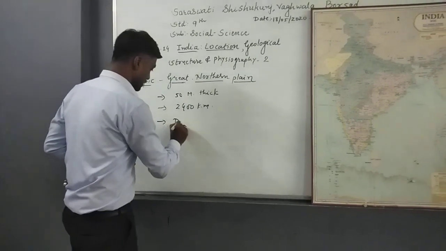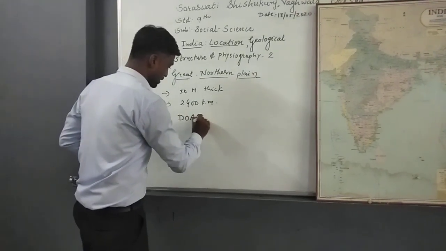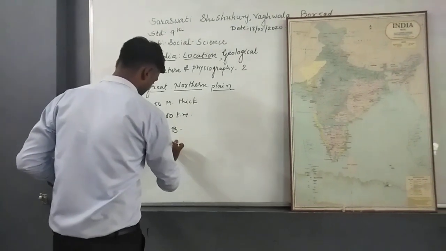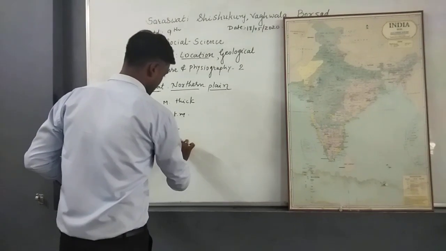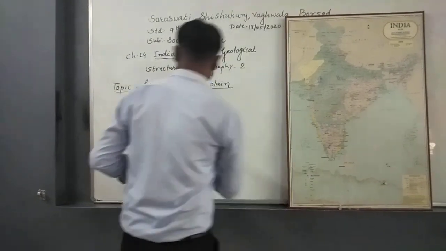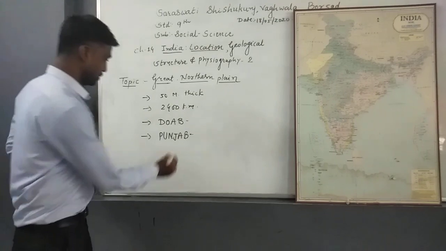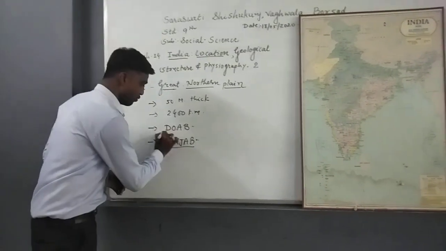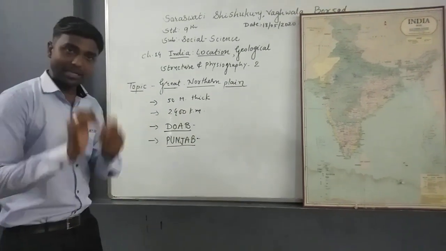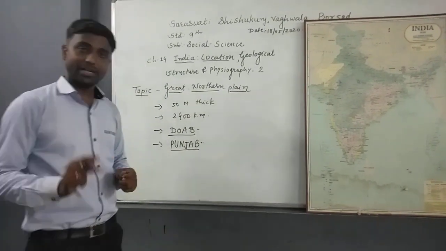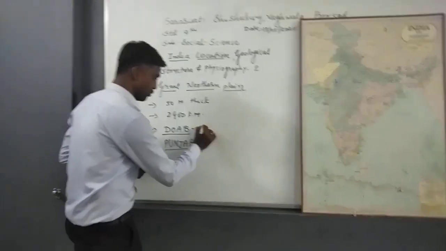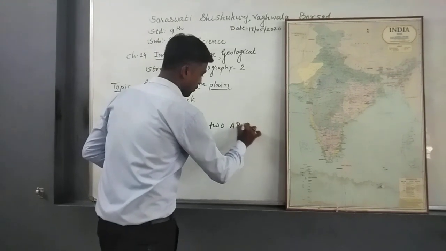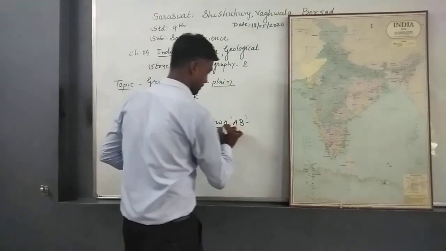Another one is that I will write two words over here. It is called Doab. You just see Doab and Punjab. You have heard this word because it is the name of one state of India. But what is Doab? Actually, the area which is between two rivers is called Doab. For example, Do means two and Ab means water.